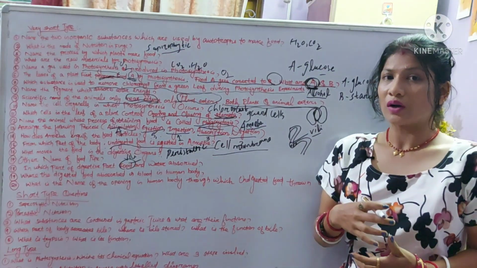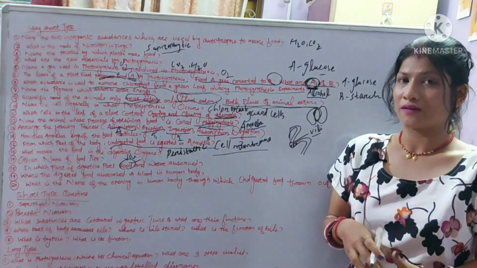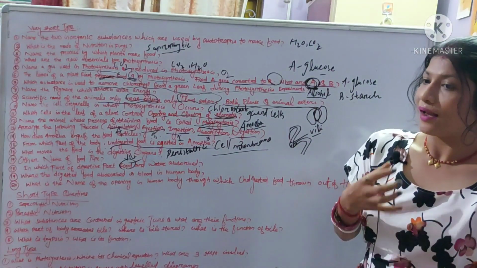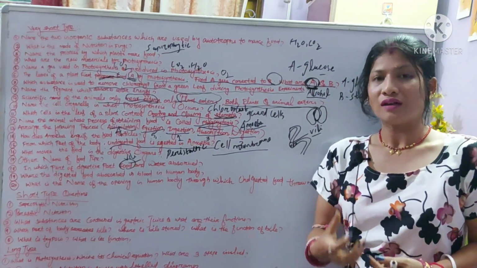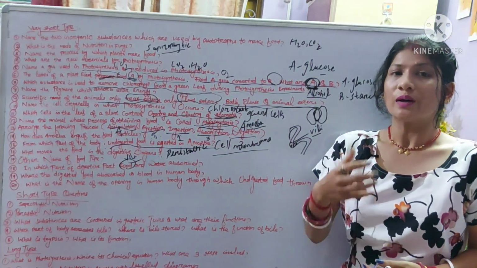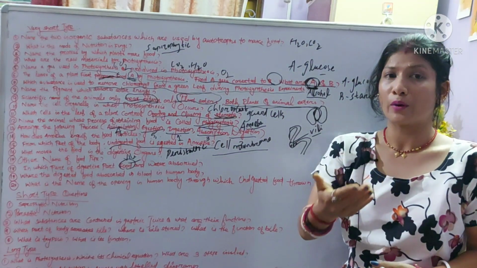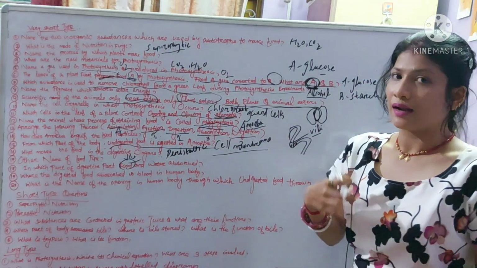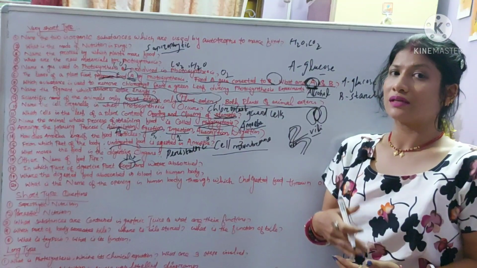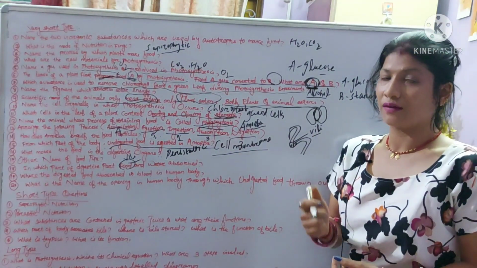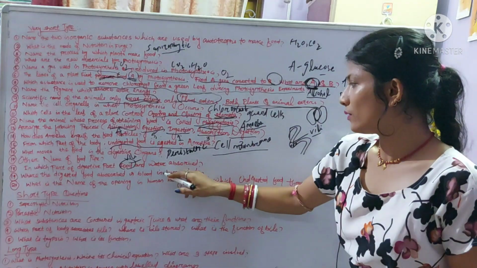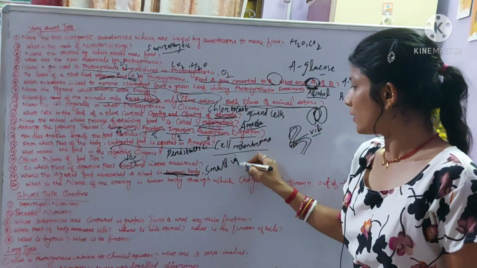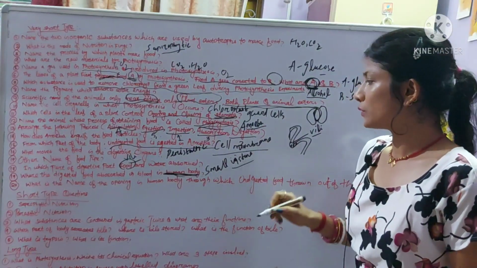So in the villi of the small intestine the absorption of food takes place, whereas the absorption of water takes place in the large intestine. Because water is absorbed in the large intestine, the undigested food becomes solid. The solid undigested food is removed from the body with the help of the anus. The digested food is absorbed into the blood in the small intestine, due to the presence of villi.